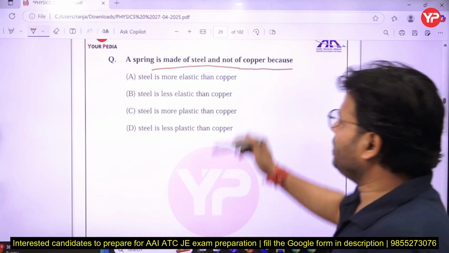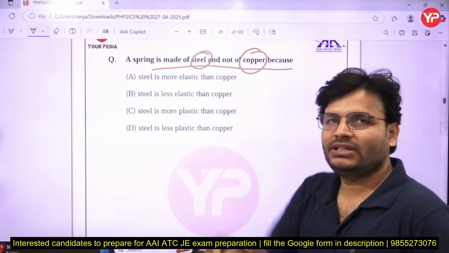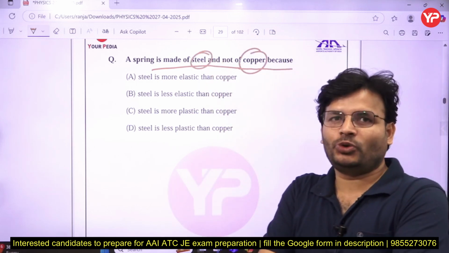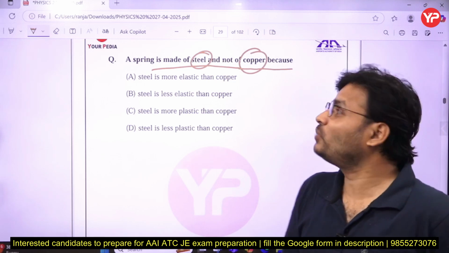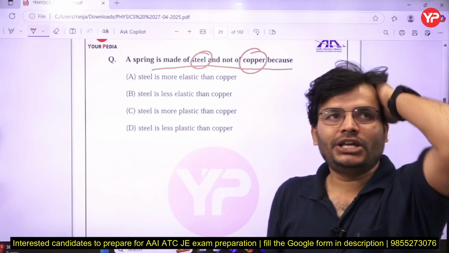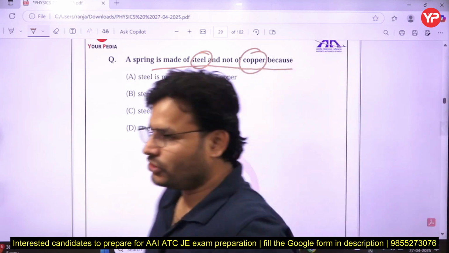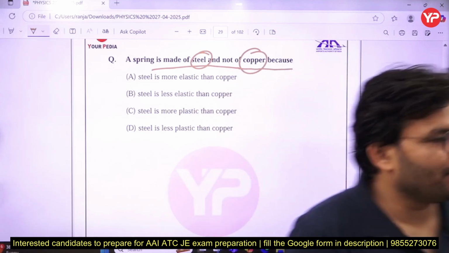You know, if you ask in steel and copper, which one is more elastic, my dear friends? In case of steel and copper, which one is more elastic? Try to remember, steel is more elastic than copper, and that's why in the manufacturing of a spring, you are going to use steel rather than copper, because steel is more ductile compared to copper.